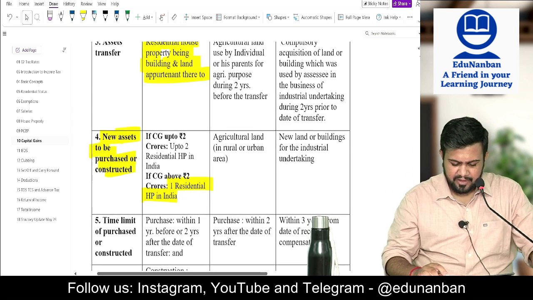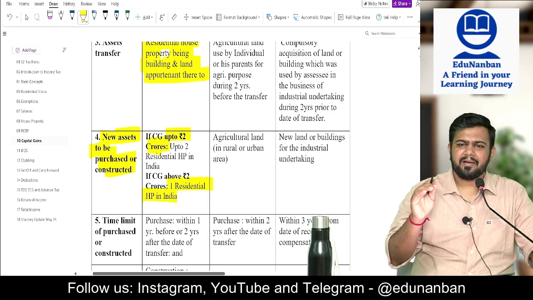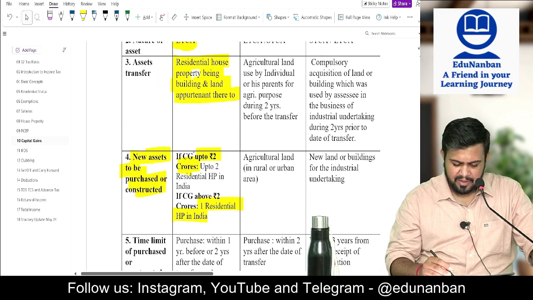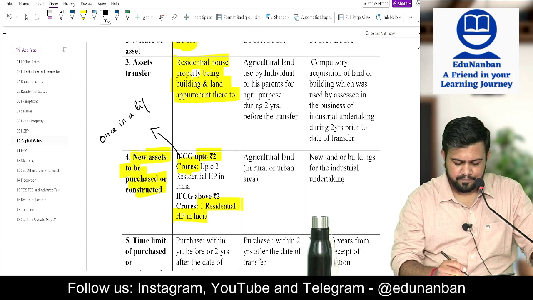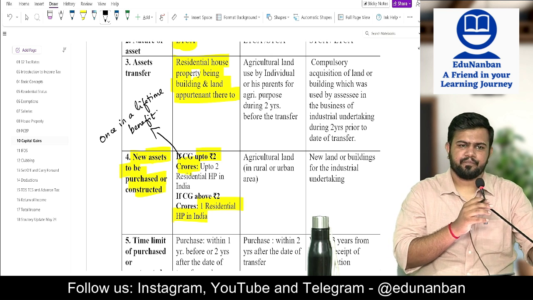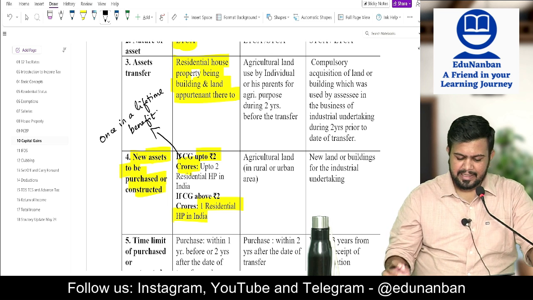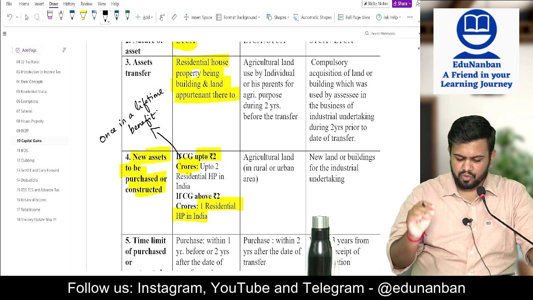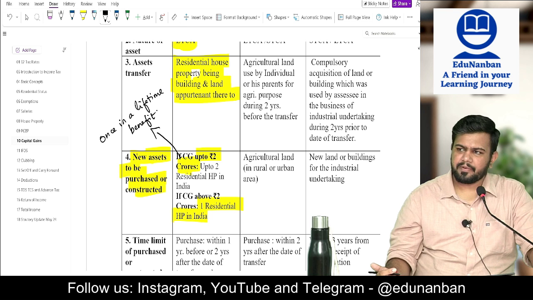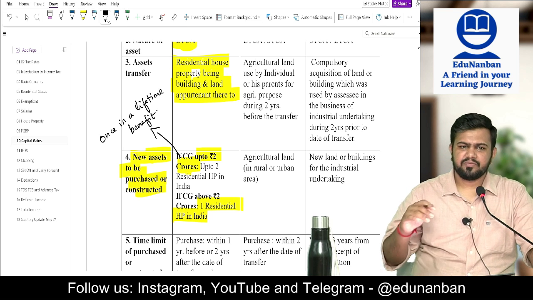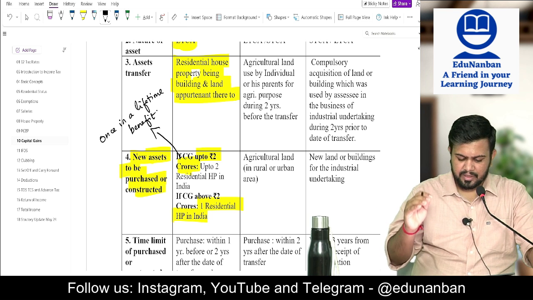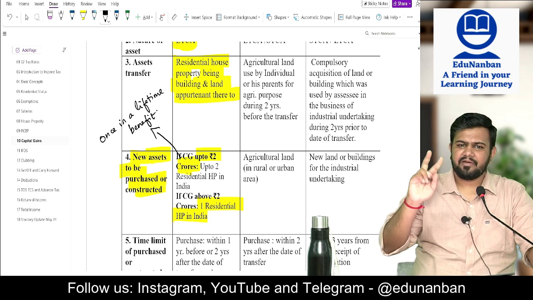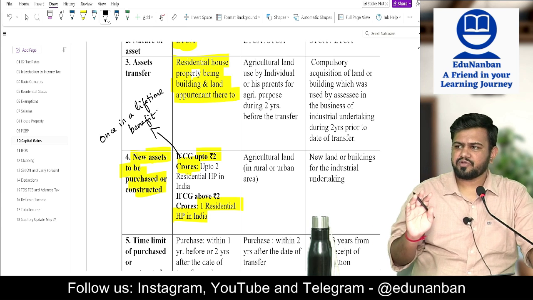Now listen, if the capital gain is up to 2 crores, the Income Tax Act has given a once in a lifetime benefit. Once in a lifetime benefit, that if the capital gain is up to 2 crores, then up to 2 residential house properties also can be purchased. If it is more than 2 crores, this benefit is not at all available. If the capital gain is within 2 crores, you can buy two houses, but this benefit can be used only one time.